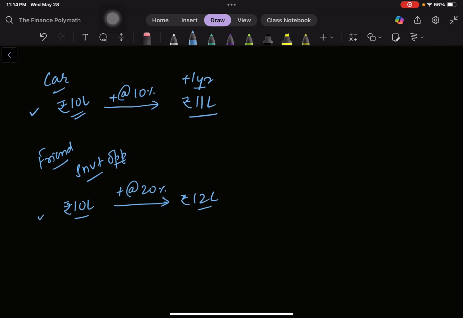Now in this situation, what do you think you should do? If you buy the car today, you're actually losing the opportunity of earning 20% and making your principal 12 lakh rupees. And if you don't buy the car today, after 1 year you'll get 12 lakh rupees and you can buy the car for 11 lakh rupees and you'll still end up with 1 lakh rupees.